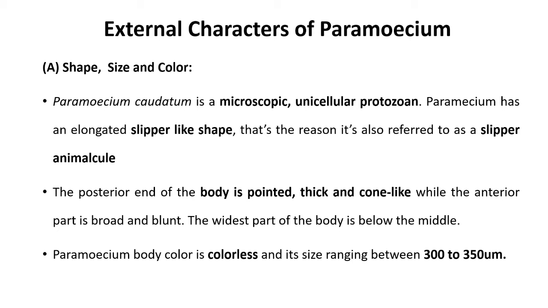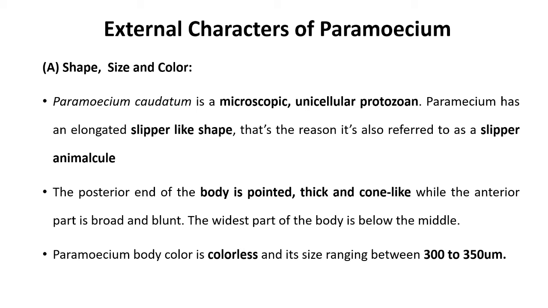See, Paramecium is a microscopic unicellular protozoan animal. It has an elongated slipper-like shape, means it is tapering towards both ends, and in the middle it is broad, so it is called slipper animalcule again. The posterior end of the body is pointed.